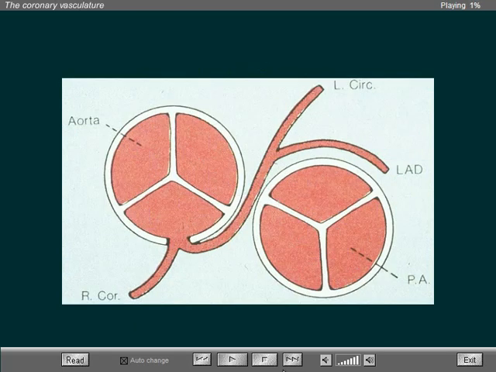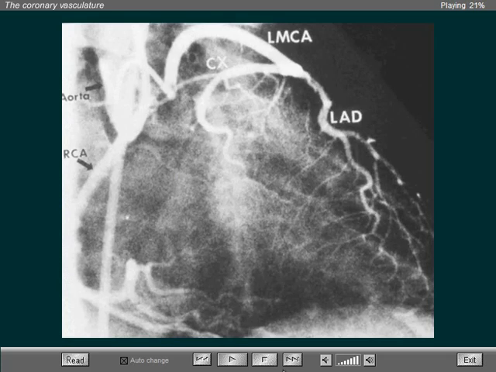When the left coronary artery arises from the anterior sinus of Valsalva, it may course interposed between the pulmonary trunk and the root of the aorta, as indicated in this diagram. In this selective coronary arteriogram, one can see the abnormal course of the left main coronary artery, which curves cephalically.